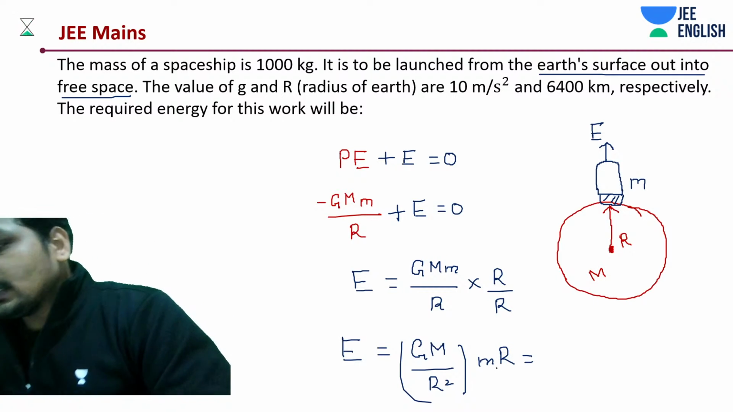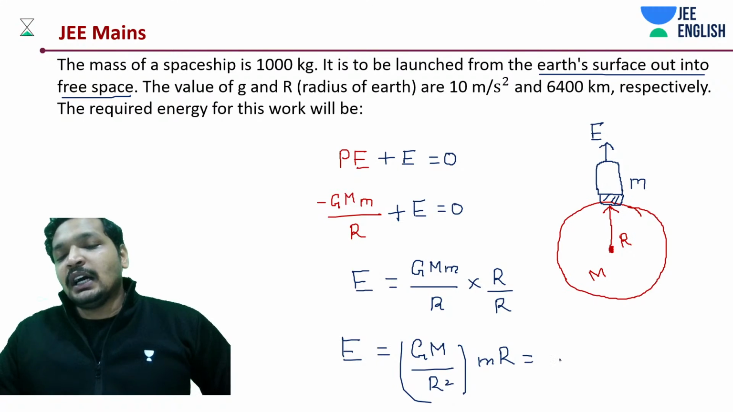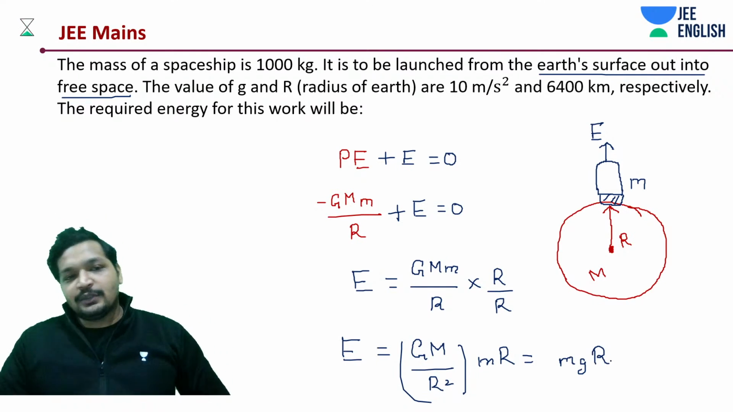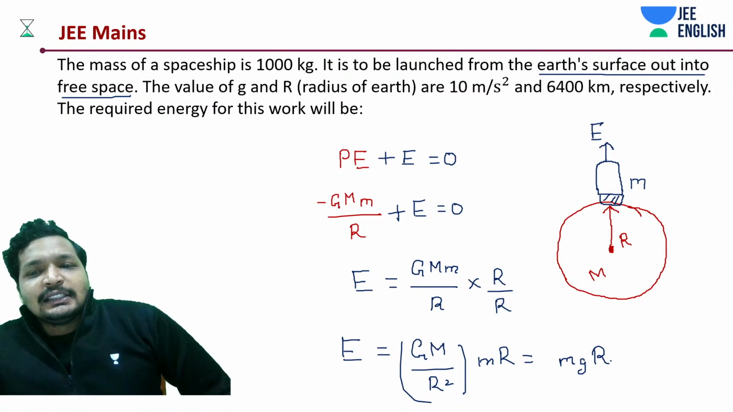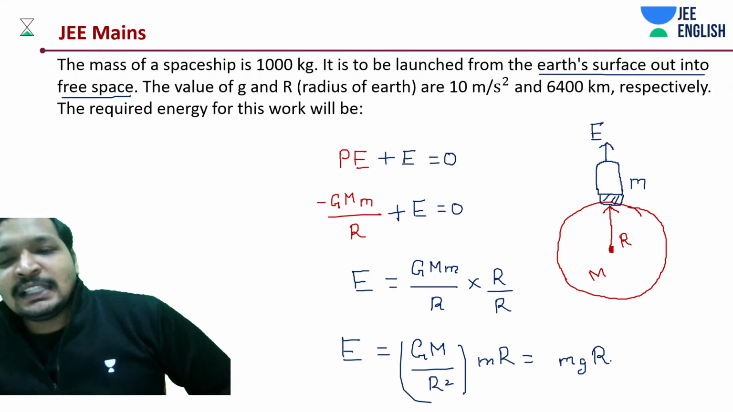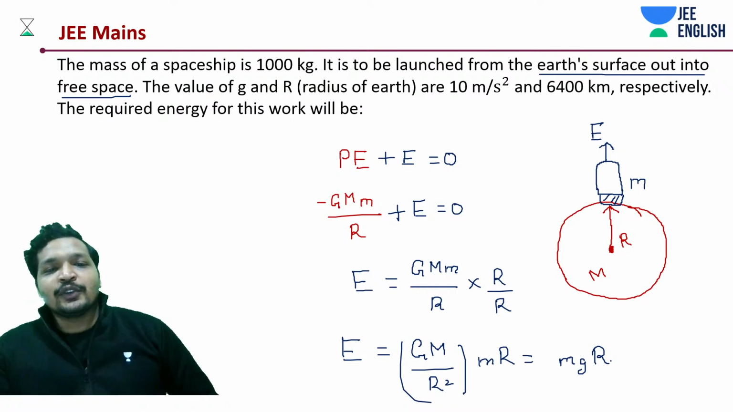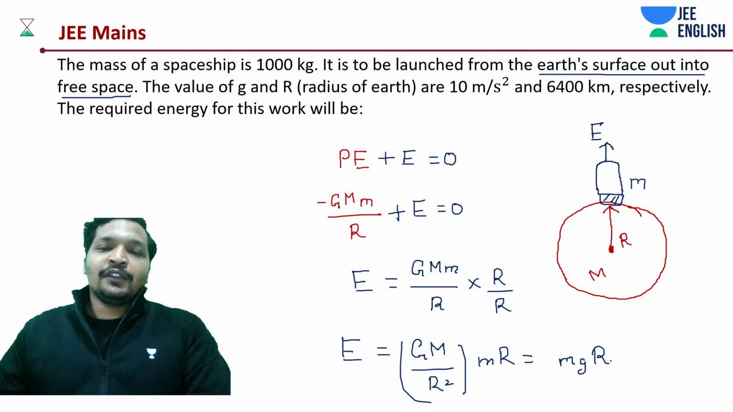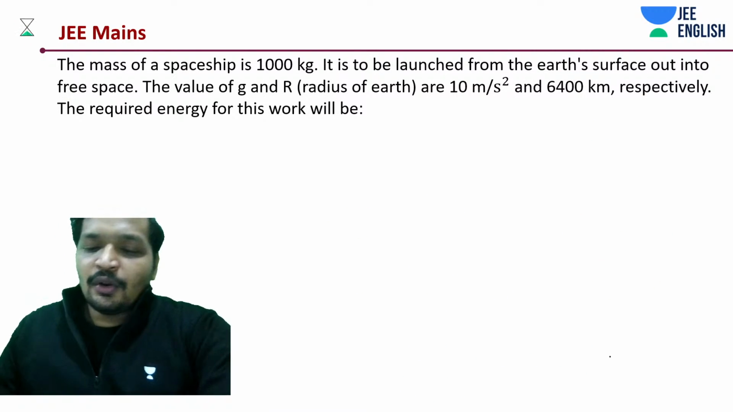See, one of the things is, I'll come to your question. GMmR, is that what we have? Yes, that's what we have. Okay, that is the total energy, the initial potential energy, right? That initial potential energy is what you have to give, and it will escape the surface of Earth into free space.